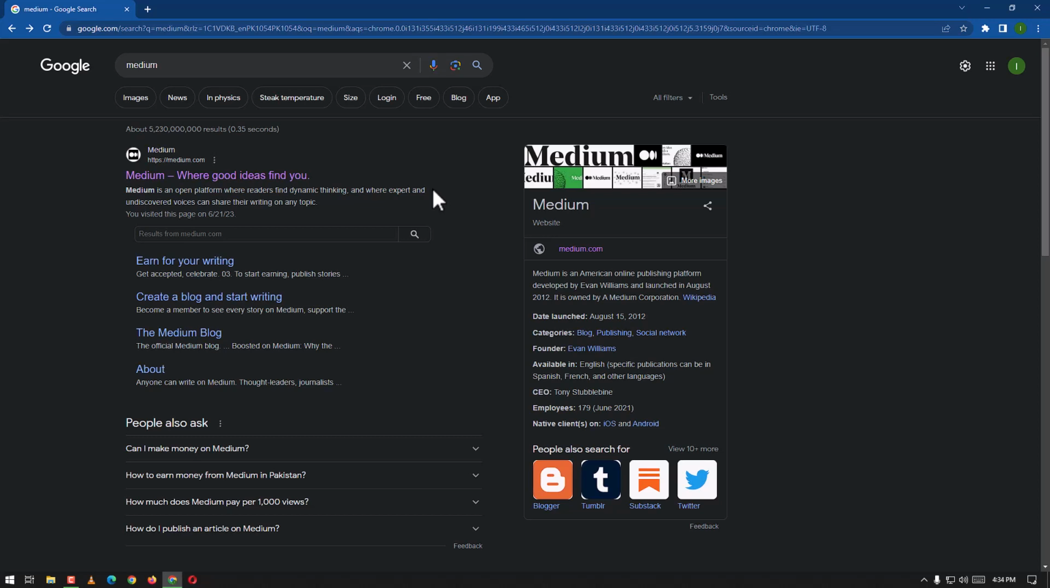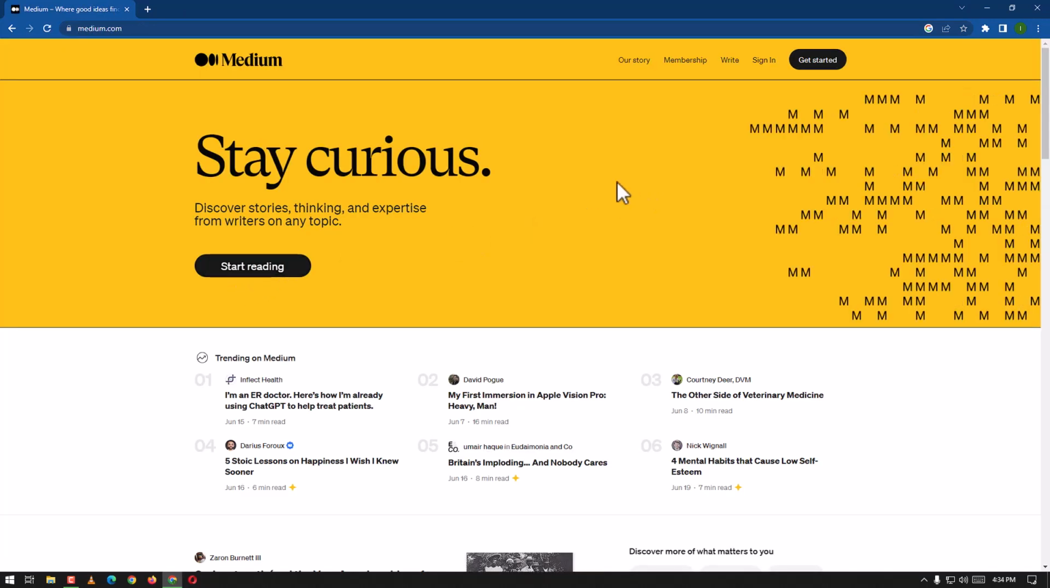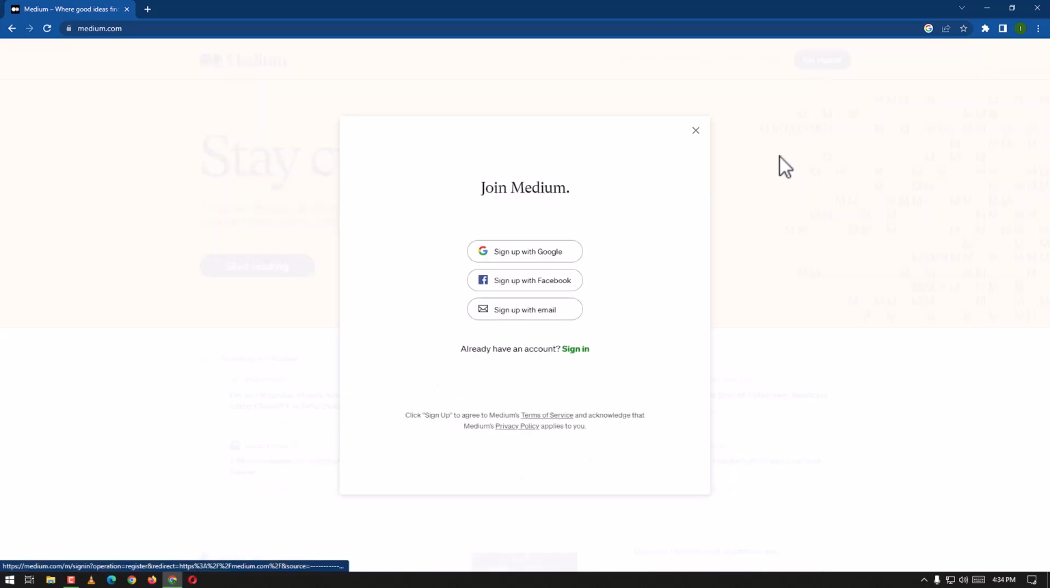Here I have already searched for Medium, so we are going to click it and create an account with Medium. If someone already has an account, they can sign in, they can write, they can have a membership, and they can see the stories. So here we are going to create an account, so let's get started.